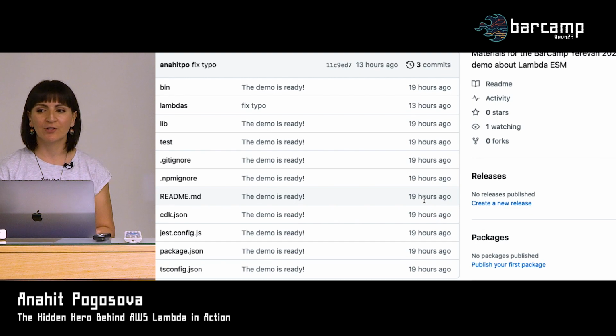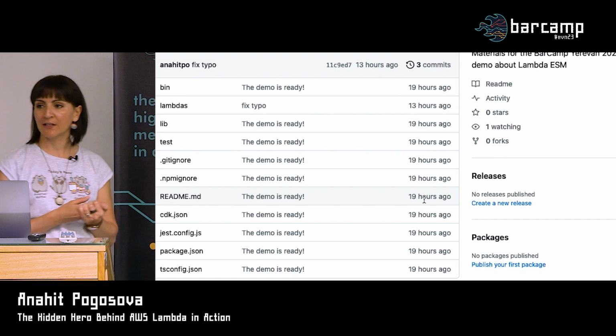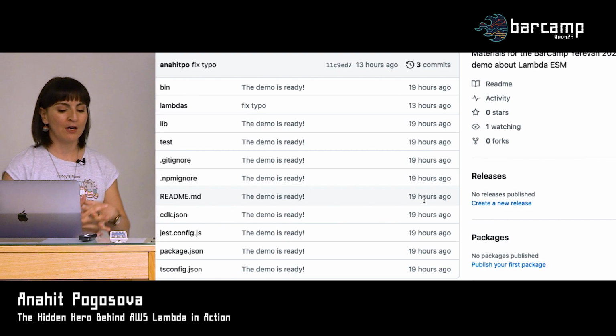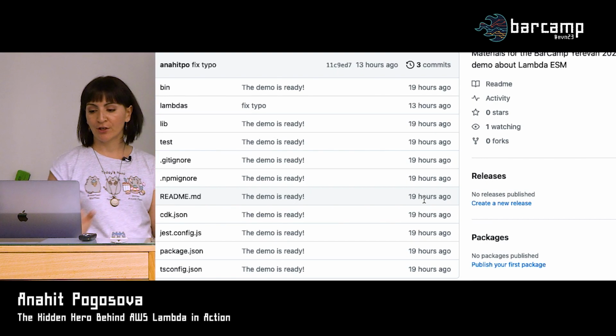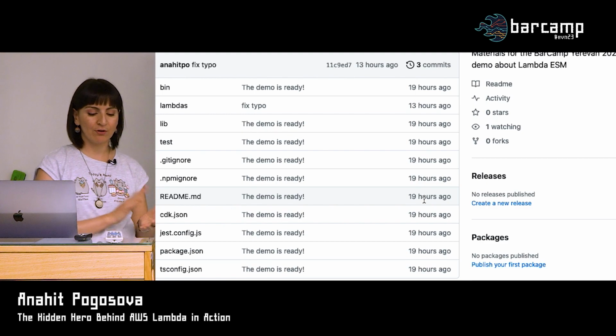So if you were listening to Yuri's talk before this, I'm actually using CDK, the AWS-specific infrastructure as code tool, or Cloud Development Kit. And I'm not going to go into details of CDK here. It's just used to spin up the infrastructure, and there's a lot of documentation and books on the subject of CDK.